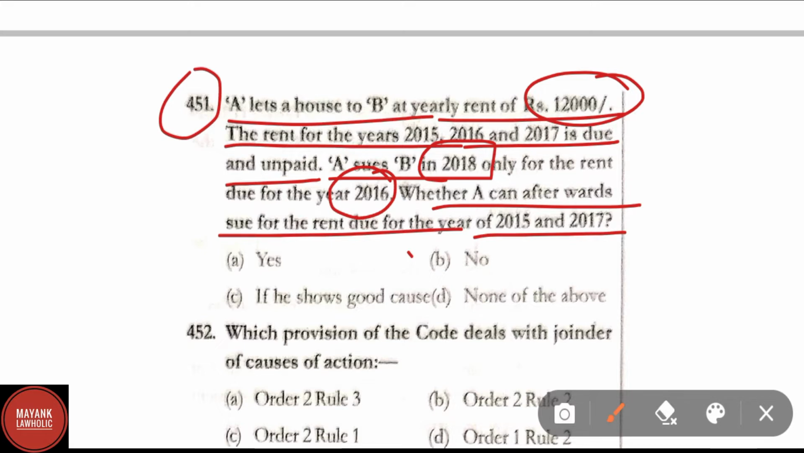Option A, yes. B, no. C, if he shows good cause, and D, none of the above. Here the correct answer is option B, that is no.